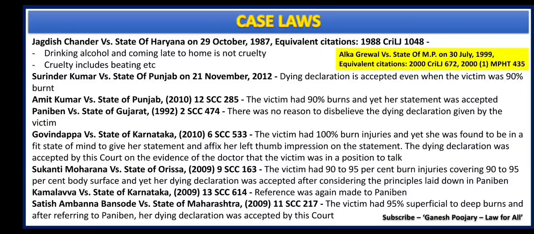Coming to the case laws, the first case law that I am discussing here is Jagdish Chandra versus State of Haryana, where it was held that drinking alcohol and coming late to home is not cruelty, but only if further beating etc. were done, that will be considered as cruelty. If drinking alcohol and coming home late is considered as cruelty, then you can imagine the situation. So that can't be the situation. That is what was very clearly held in this particular case law.